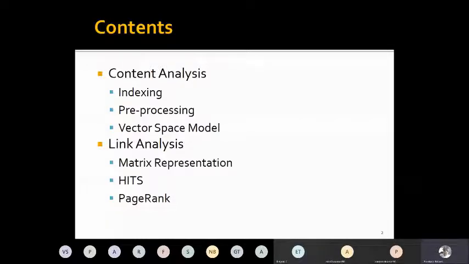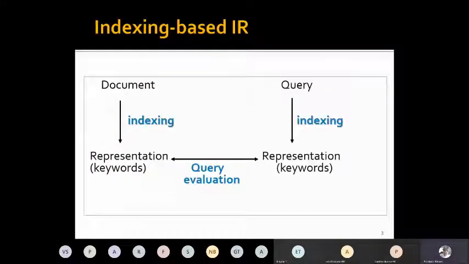And we will talk about two important page ranking algorithms. Page ranking means by which we can order the set of hyperlinked documents based on their relevance to a user query. So one is the HITS algorithm proposed by Jon Kleinberg, and then the PageRank algorithm by Sergey Brin and Lawrence Page. So first, let us talk about what we mean by indexing.